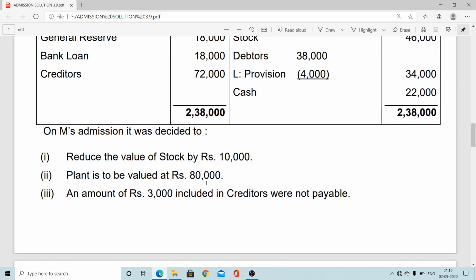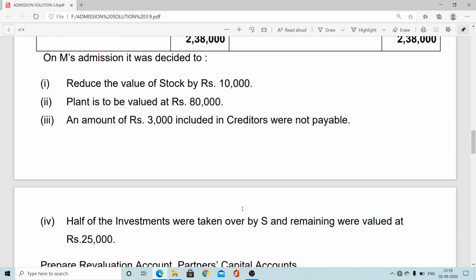So plant account debit to revaluation 14,000. And the amount of 3,000 included in creditors was not required to pay. So here 3,000 creditors, that is liability decreases. Liability decrease means creditors account debit to revaluation account. After that, half of the investment taken over by S and the remaining was valued. So here also investment increase, investment account debit to revaluation account.